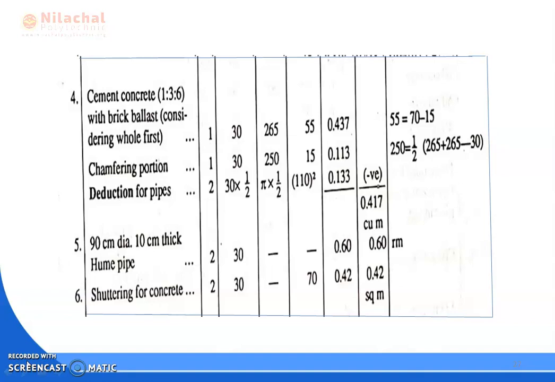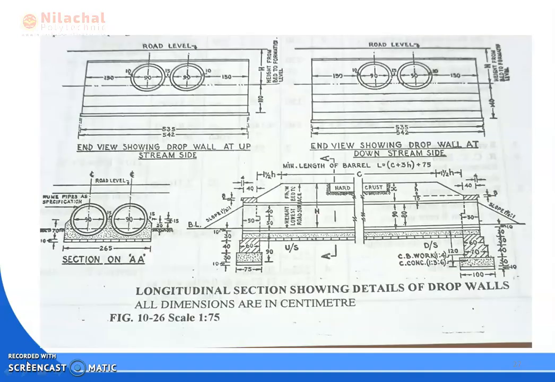So the number is 1. The length is also the same, 30 centimeter. Then we go to the breadth part. How can we define the chamfer portion breadth? Here the chamfer portion breadth is not equal. The chamfer portion consists of some angles.